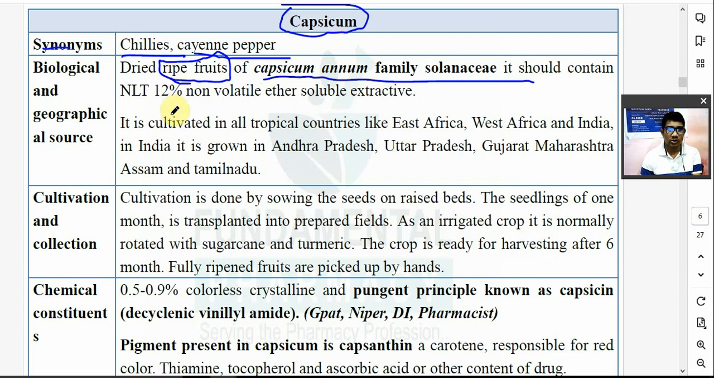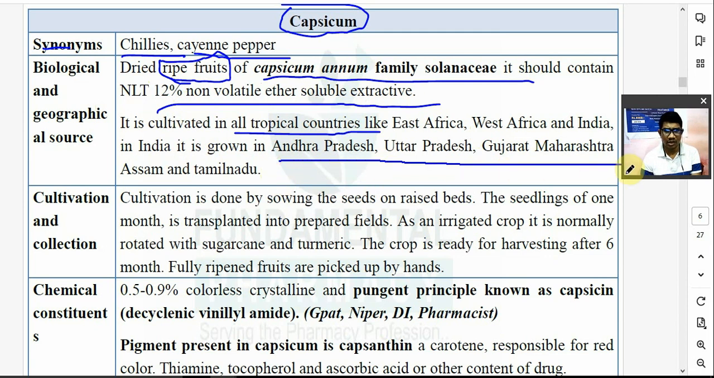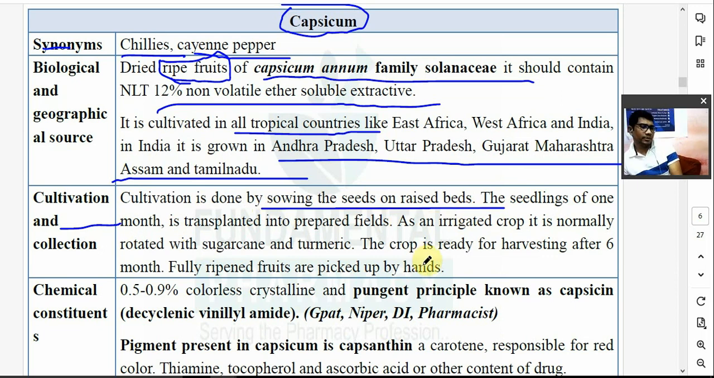It should contain not less than 12% of non-volatile ether soluble extract and it is cultivated in all tropical countries जहाँ पे बारिश वगैरह होता है, East Africa, West Africa, India. In India it is cultivated in Andhra Pradesh, Uttar Pradesh, Gujarat, Maharashtra, Assam, Tamil Nadu, सभी जगह पे कल्टिवेट किया जाता है. Cultivation and collection: cultivation is done by sowing the seeds on raised beds. देखो मिरचीची लागवड कशी करतात?